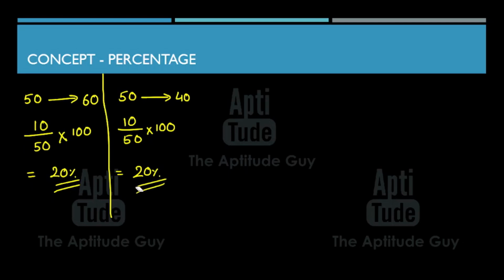What's the difference between these two? This is positive change and this is negative change because this one is decreasing. Now if at all you said 20% for both of them, you're absolutely right. Congratulations. So what concept is happening over here? Over here, we will be learning the most important formula when it comes to percentages. The big daddy formula of percentages, that is change percentage. If you can understand the funda behind change percentage, trust me, you will be able to solve most of the questions based on percentages. So let's have a look.